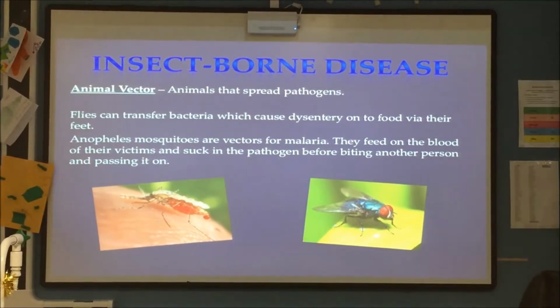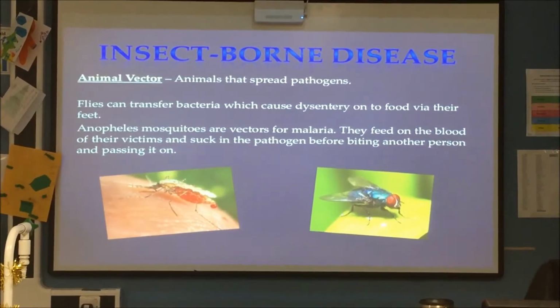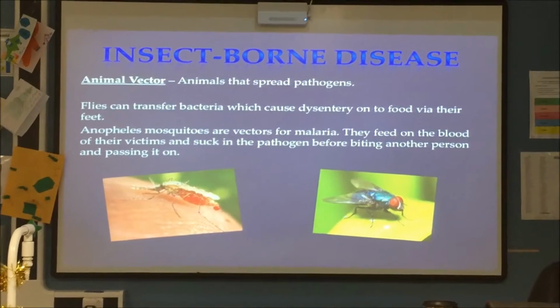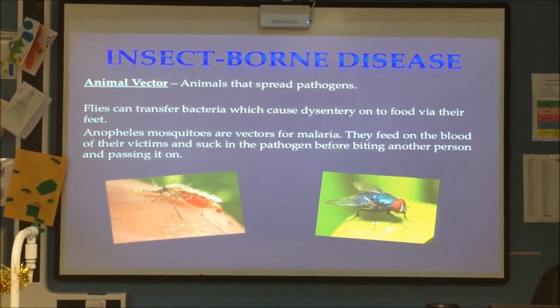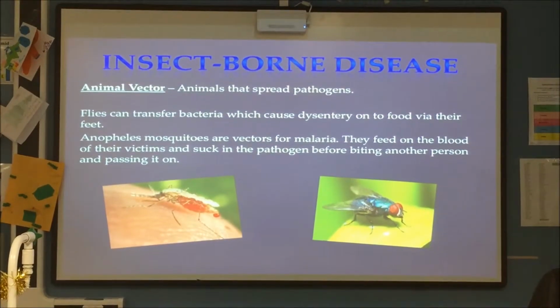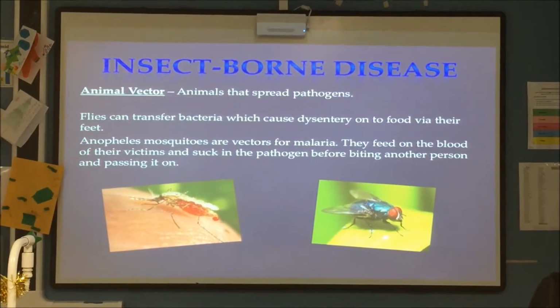These are insect-borne diseases. An animal vector is an animal that spreads pathogens. For example, flies transfer bacteria, which pass waste products onto food by their feet. Mosquitoes are vectors for malaria. They suck one person's blood, then suck another person's blood and pass on pathogens.